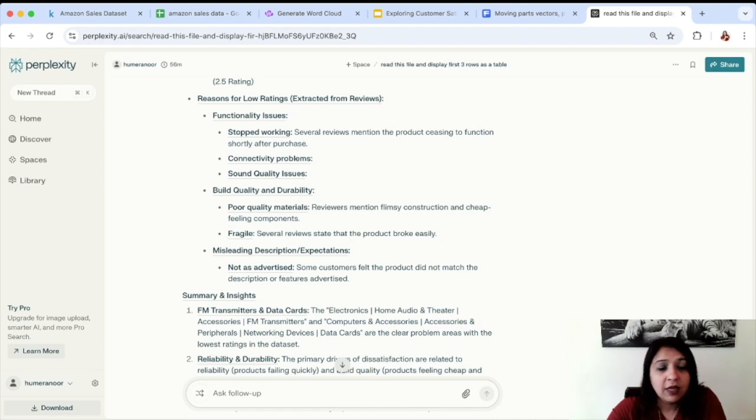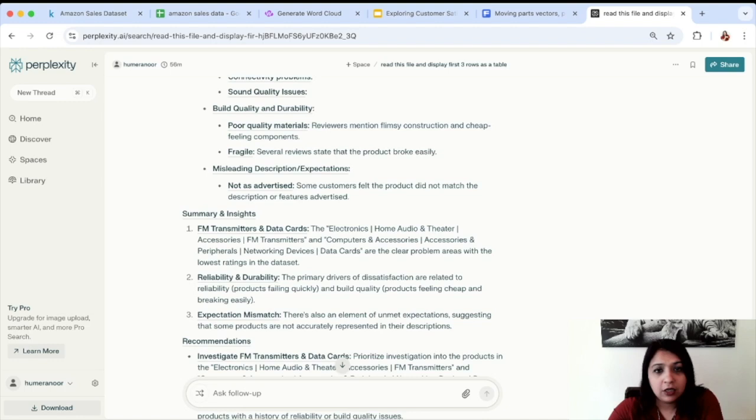So for example, functionality issues were mentioned. It stopped working. Several reviews mentioned the product ceased to function shortly after purchase, or there were connectivity problems, or sound quality problems. Then build quality and durability: poor quality materials, they were fragile. And then misleading description or expectation, so it's not as advertised. So now it's able to identify and read those reviews, and then bring us a summarized review.